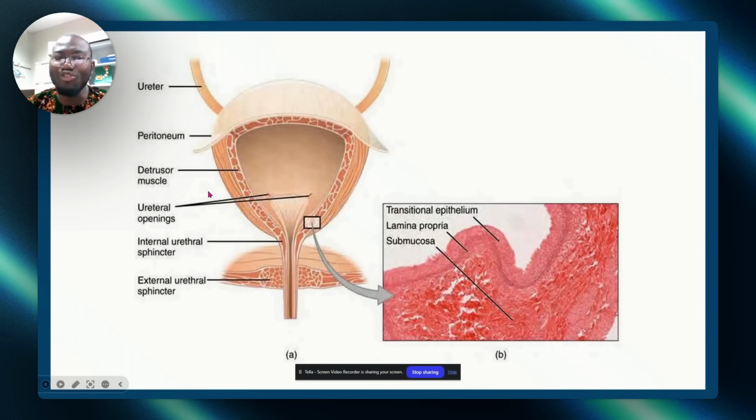Now, the bladder has the detrusor muscle. They will ask you which muscle we have in the bladder. Please remember, it is the detrusor. It helps to propel, helps to push out, contract, and expand.